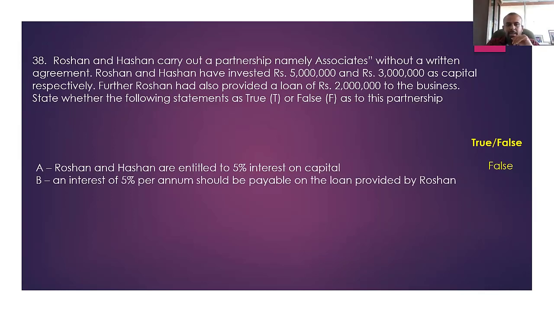An interest of 5% per annum should be paid on the loan provided. Yes. What is the section? 42 or 24? Still 24. This is an existing partner. If an existing partner provided any amount other than the capital, you need to consider that as a loan. That loan is entitled to 5% interest. This is true. Section 42 is if a retired partner, if an existing partner retired and his balance is transferred to the loan account, how much you are supposed to pay? That is something else. But this is something else: an existing partner has given a loan.